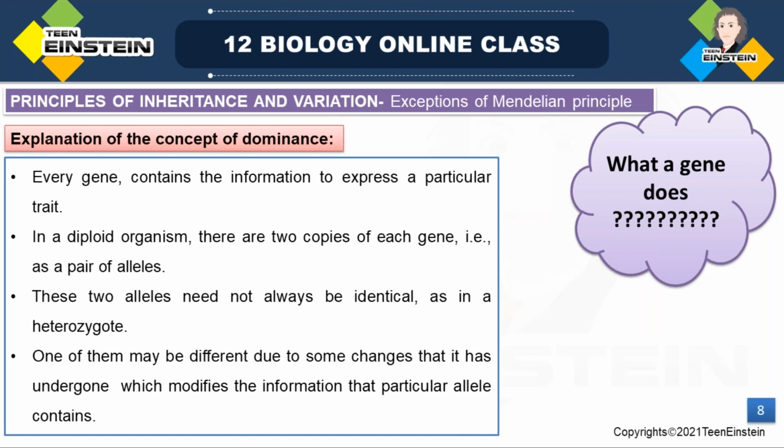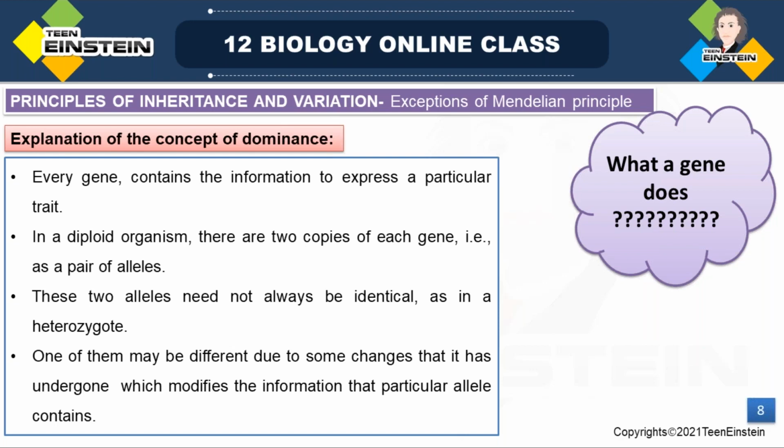Okay, so you know that all genes have different information. They have this information for the expression of a particular trait or character. Genes are the reason for the expression of a particular trait. A gene determines skin color, hair color, like that. There is a reason behind all these characters. A gene is controlling each and every character.